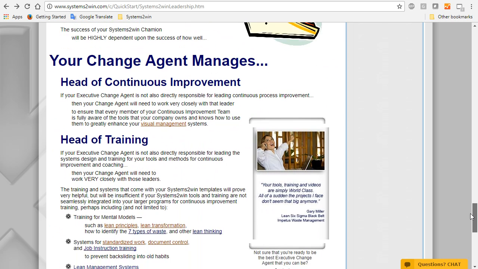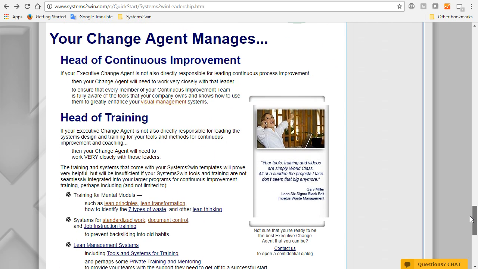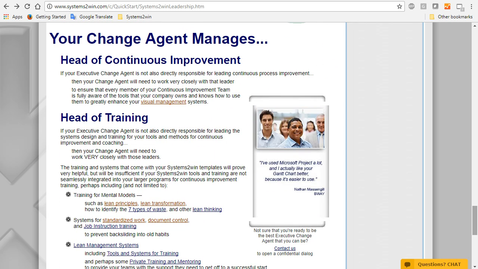And again, in a smaller organization, your change agent might have responsibility for both continuous improvement and training. If not, in a larger organization, your change agent might need to work closely with those executive level leaders.